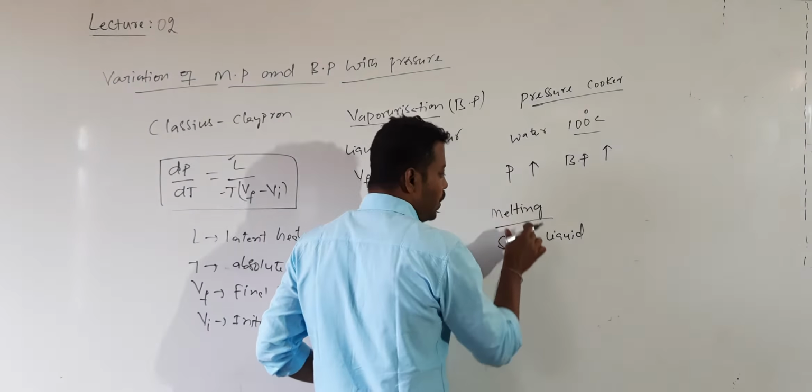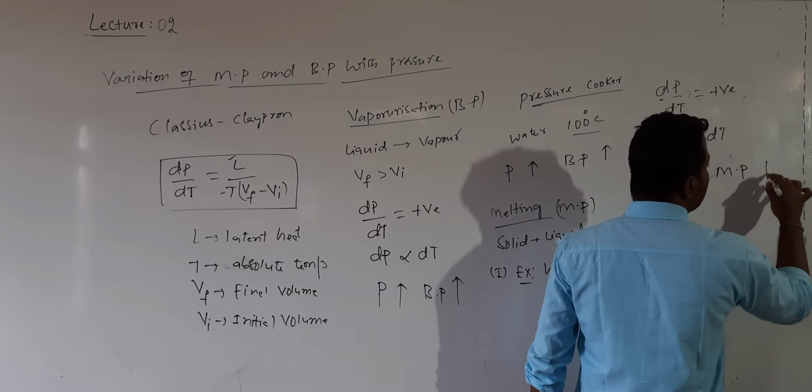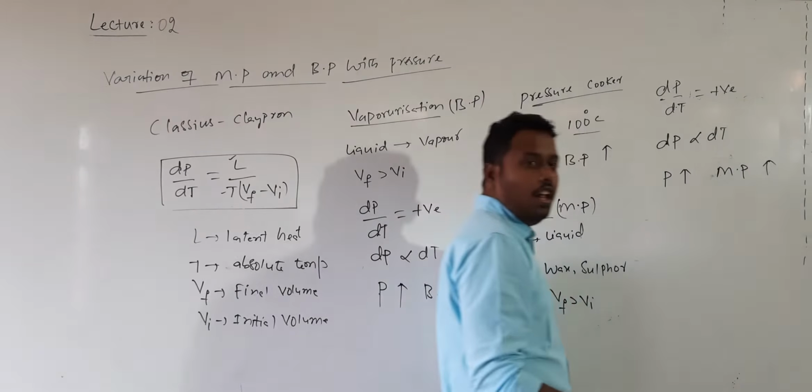When dP/dT is positive, dP is directly proportional to dT, where I write T as capital T. Then dP directly proportional to dT means that with increasing pressure, the melting point value increases. When both quantities are directly proportional, when one increases, the other also increases. Due to that reason, with increasing pressure, the melting point also increases, but only for some solids which expand when they melt.